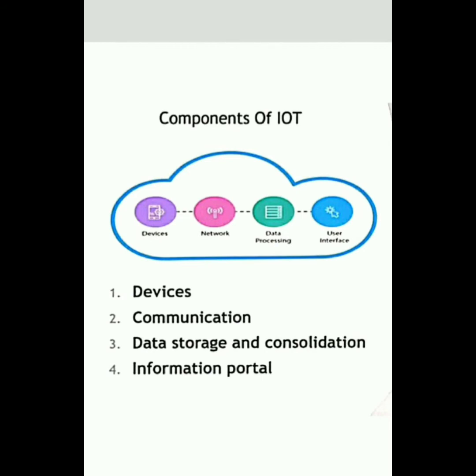Communication channels like Wi-Fi and cellular network, in combination with short-range capabilities like Bluetooth, NFC, etc., communicate the sensed data to the storage space. Data storage and consolidation talks about the information gathered by all the sensors. Next is the information portal. The information portal talks about the end user of the product, the consumer or commercial user, or just the machine.